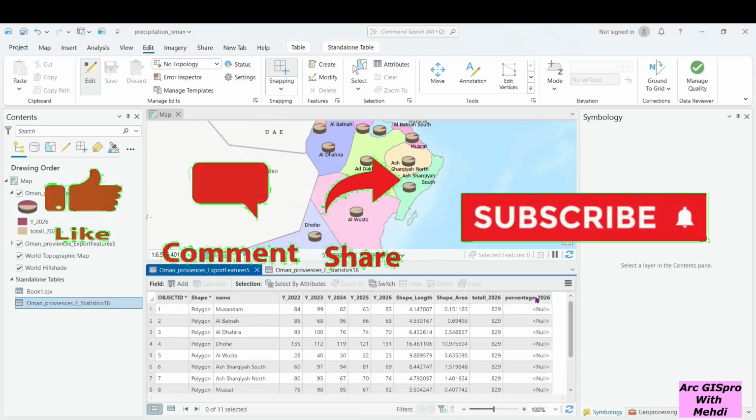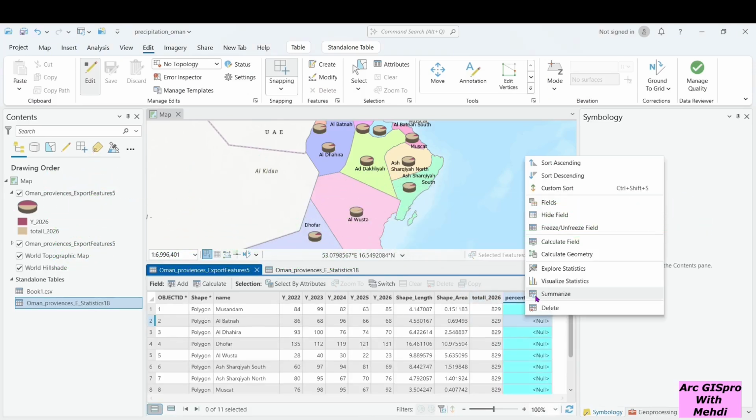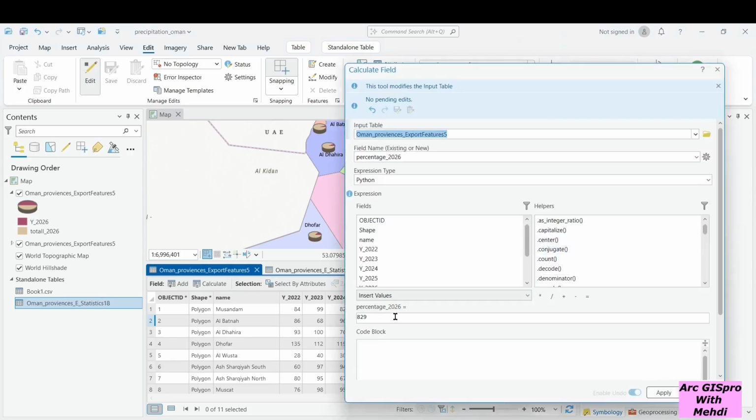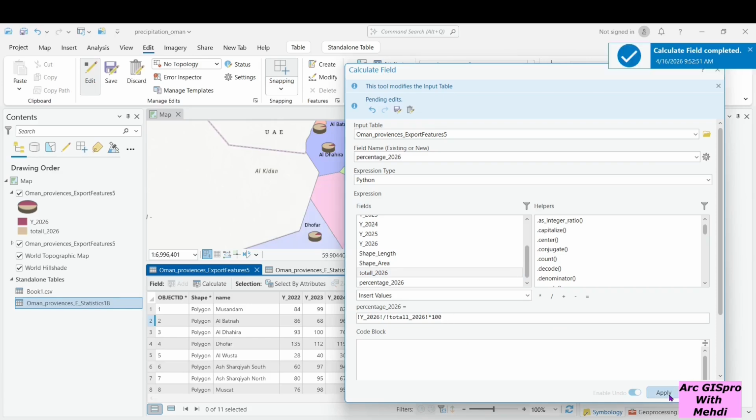Right click to the new field. Okay, divide rainfall 2026 by total rain, multiply by 100. All right.